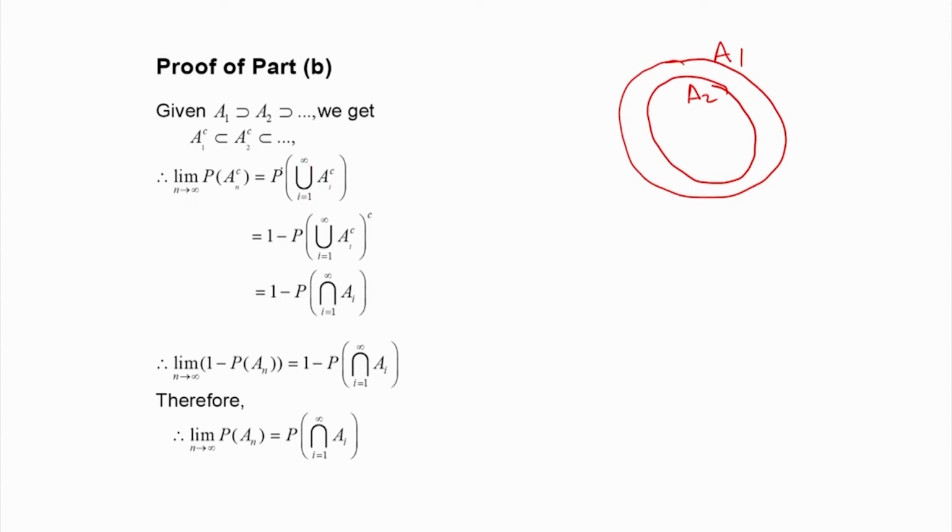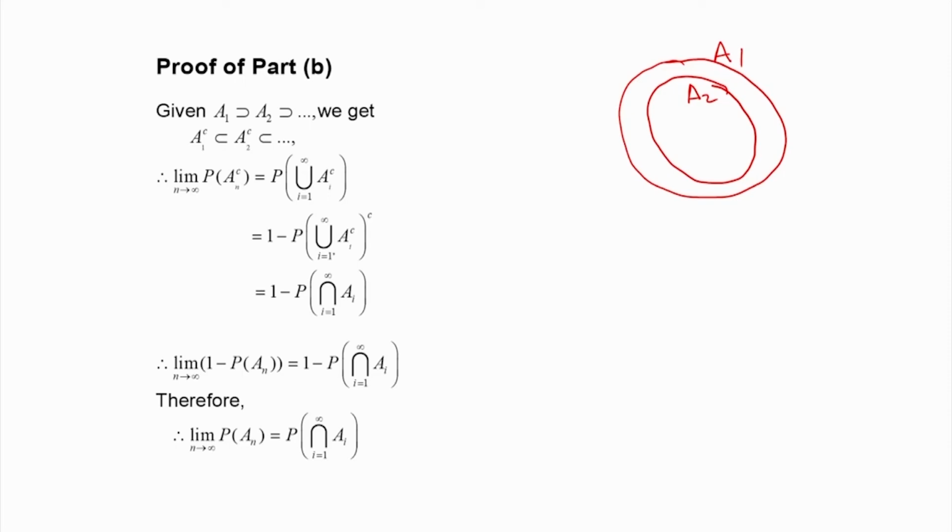So, this is the continuity theorem. The probability of A_n complement as n tends to infinity is the same as the limiting event, the union of A_i complement. If I consider the limit of that sequence, the probability of that limit is the same as the limit of the probability.